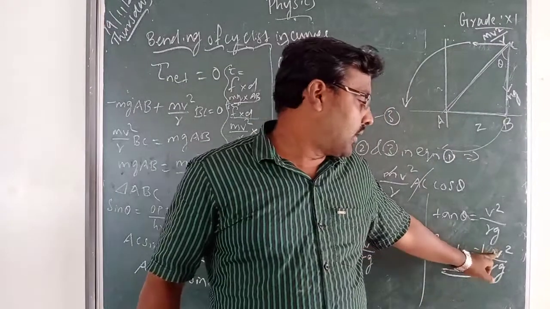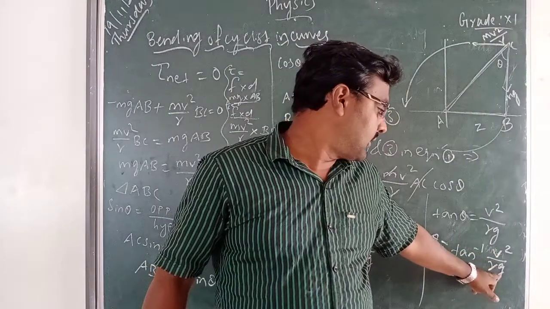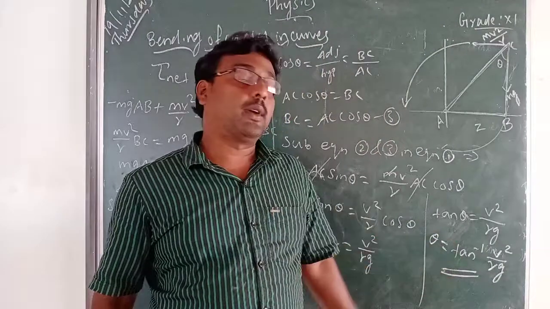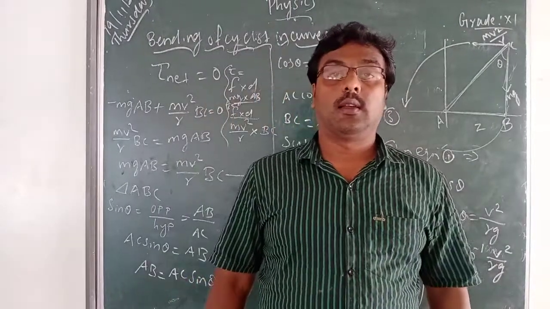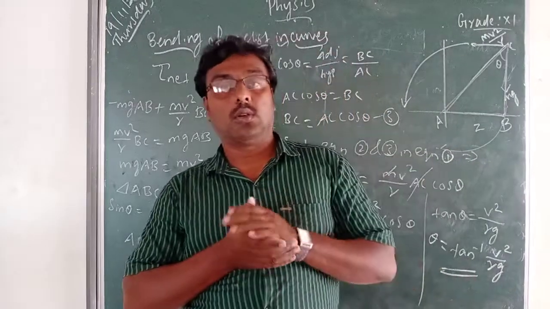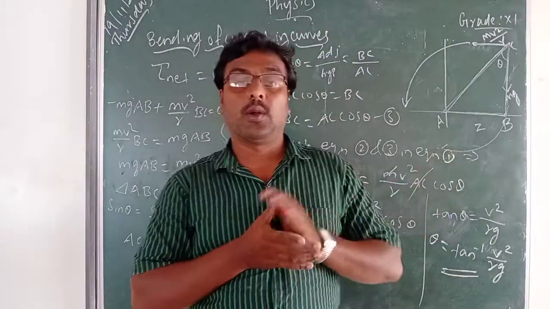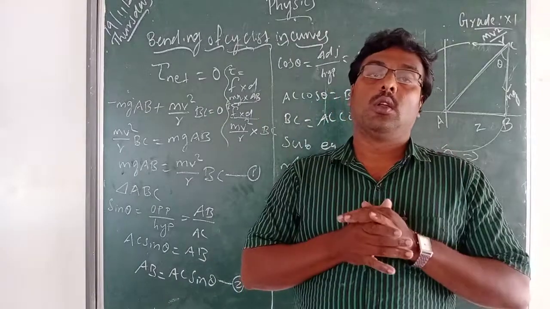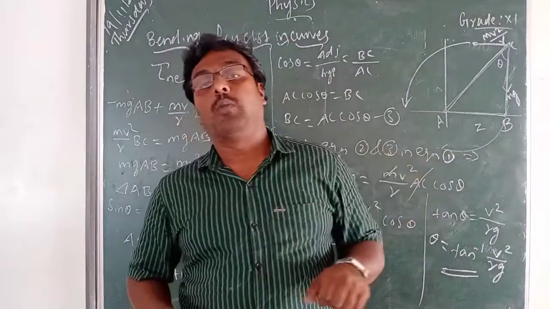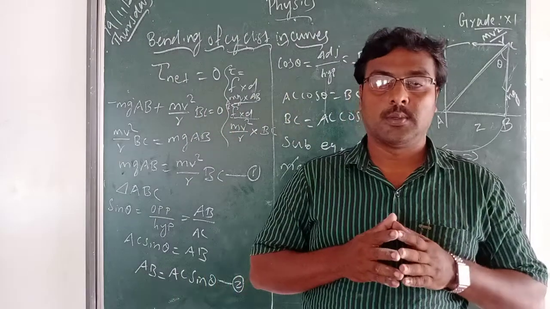If you know the speed and the radius, you can find the gravitational value easily, and the angle value which we can get from tan. So radius value, gravitational value and the speed value you have to know. So you can find the angle at which you bend on the curves.